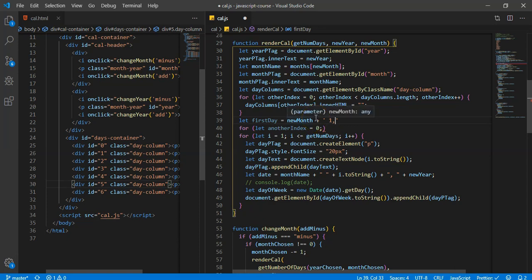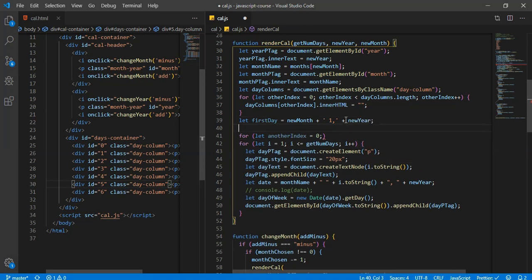So first day month is going to be new month. We know it's going to be a 1, so we just need to get the month name just like we did here, but we don't even have to use i. We just are going to use 1. And then we're just going to do plus new year.